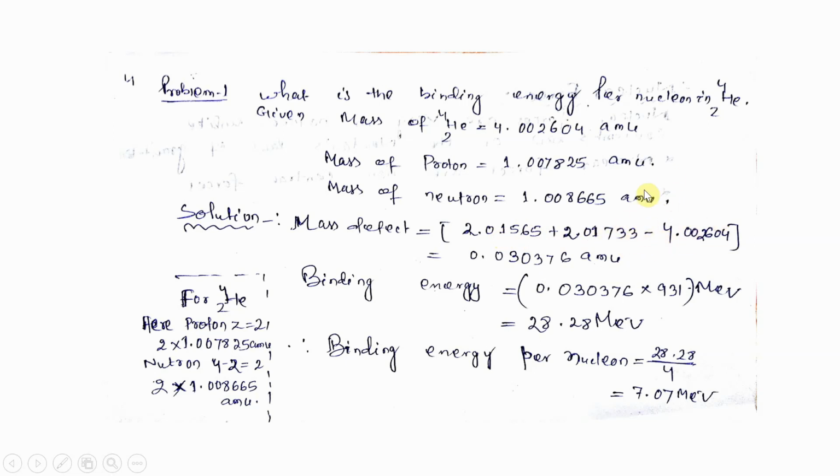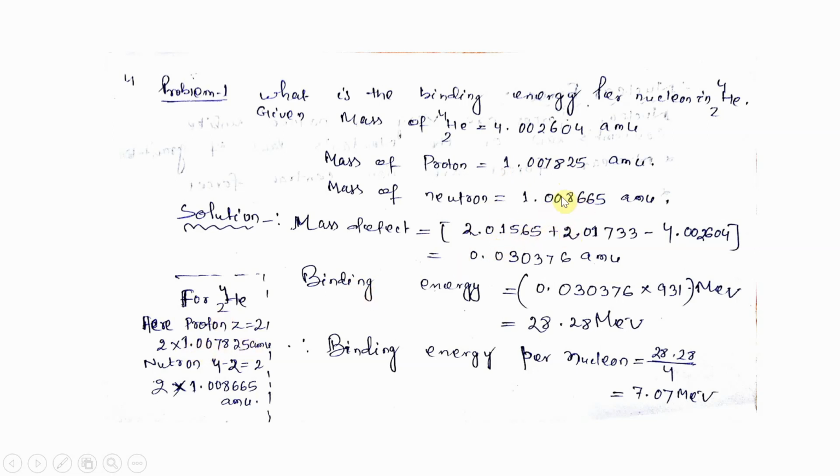I have solved it here: for helium-4, the proton number Z equal to 2. So Z into Mp, where the mass of the proton is 1.007825, means 2 into this much, and this will become this much.